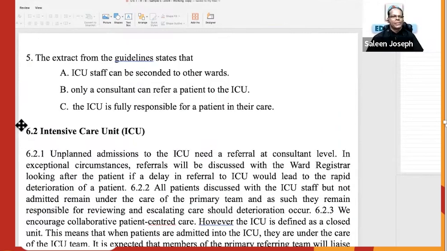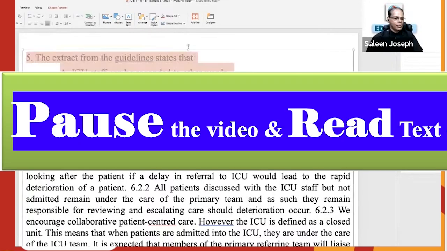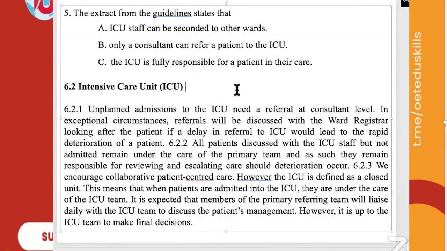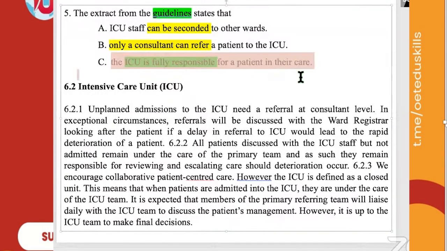Now, the contrast word-based question, the question and the answer options. So what are the hedging words? Guideline. Guideline states what? Can be seconded. Consult. Only a consultant can refer. Fully responsible. From your general sense, what could be the answer? C. Usually ICU is responsible, right? Can ICU staff be seconded to other wards? I am not in a good mood, take all my patients. Can you say that? No, that's what I'm saying.